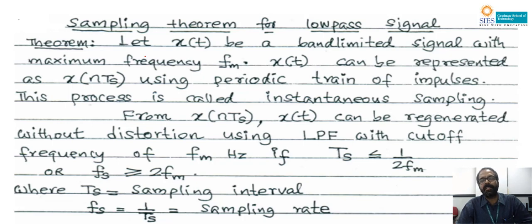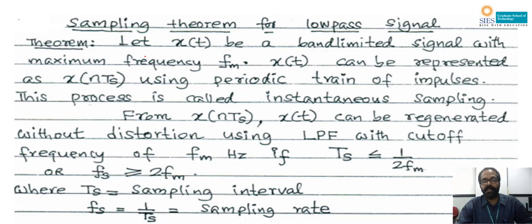From the sampled signal, x of t can be regenerated without any distortion using an LPF with cutoff frequency FM Hertz, where FM is the maximum frequency of the input signal, provided Fs is greater than or equal to twice FM. That means the number of samples we should take per second should be greater than or equal to twice the maximum frequency of the input signal. Here Fs is the sampling frequency, and 1 upon Fs is Ts,